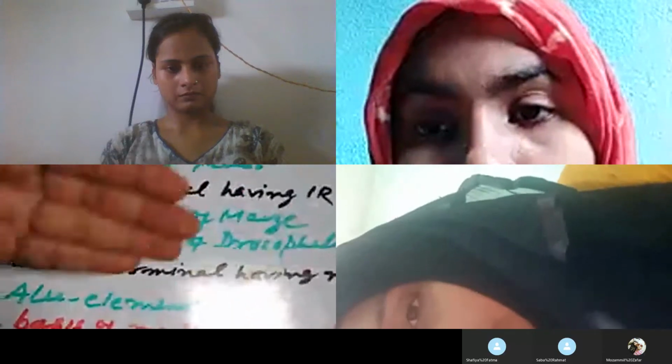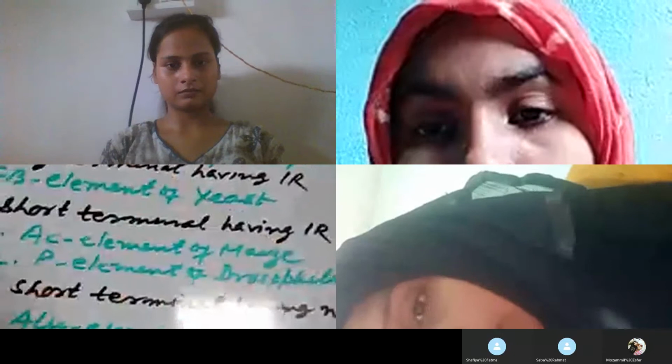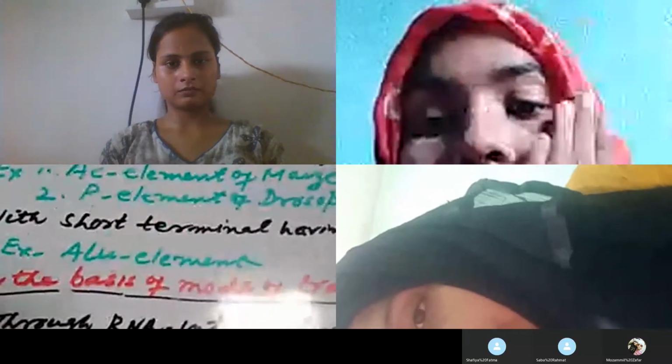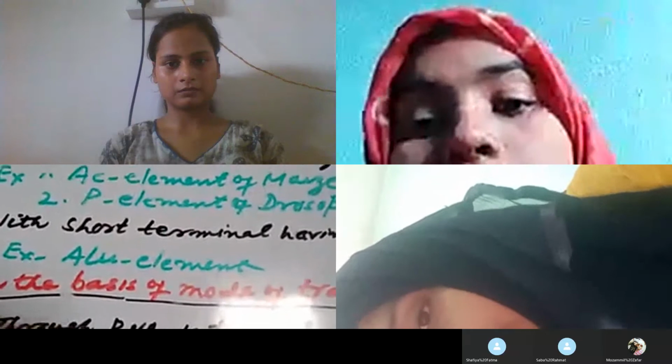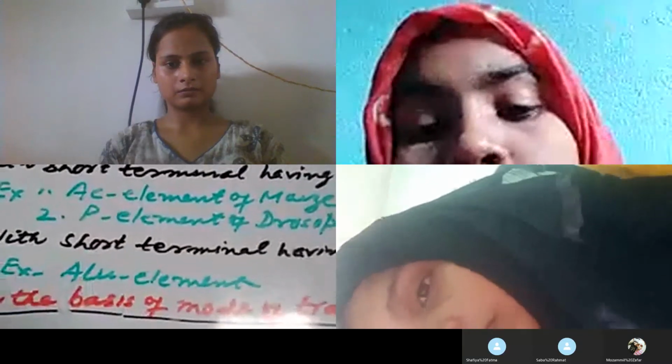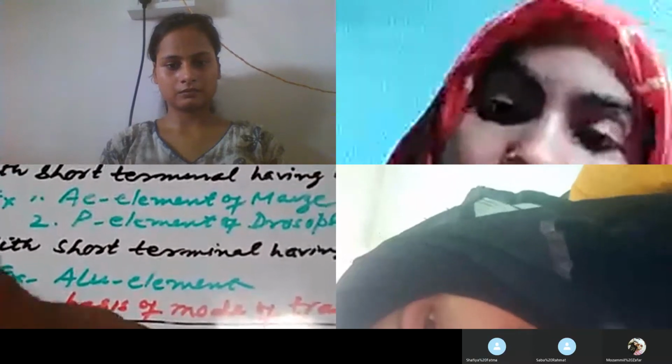On the basis of the process or mode of transposition, the eukaryotic transposons are classified into two types: transposition through RNA intermediate, and transposition through DNA copy, replicative transposon.